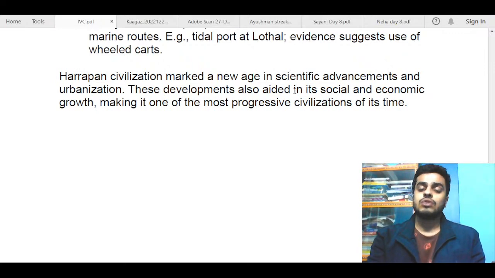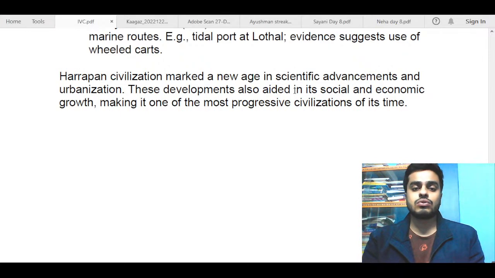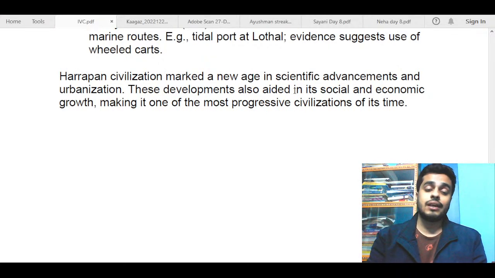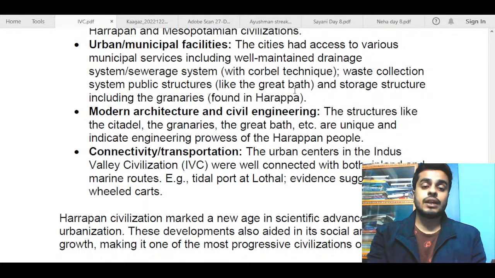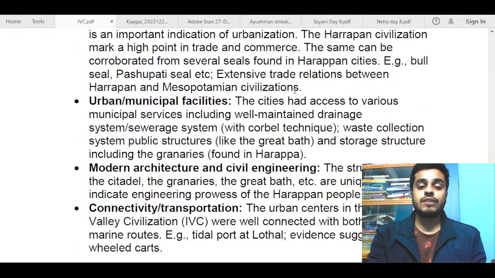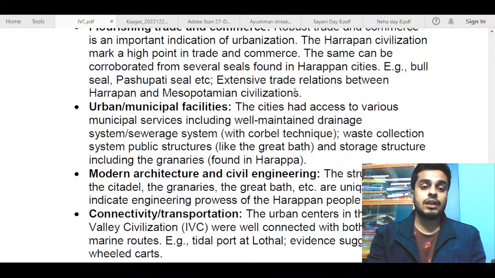So if you had written on these lines, I think that was enough to score pretty good marks in this answer and separate you from the crowd of answers, because I think the main focus of this answer would have been the content of your answer, because the rest of the parts were pretty clear. Elaborate is also an easy keyword, and the main demand of the question was also pretty clear.